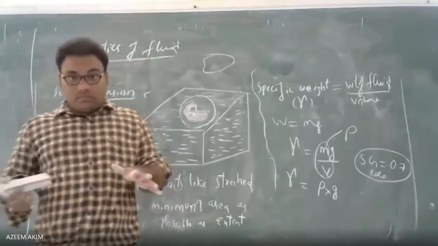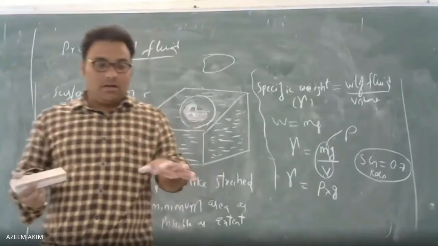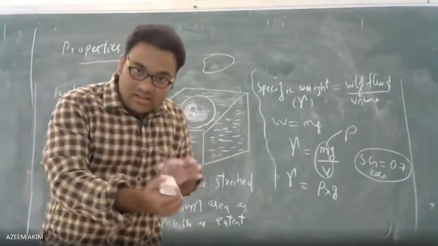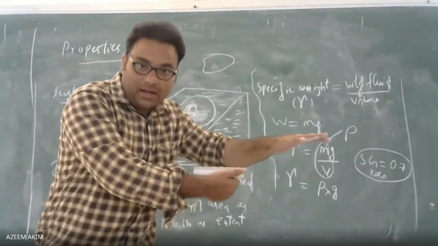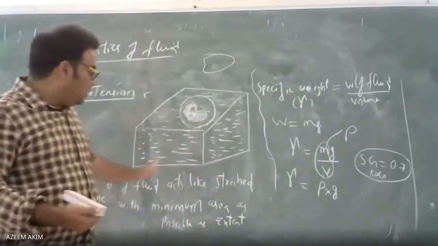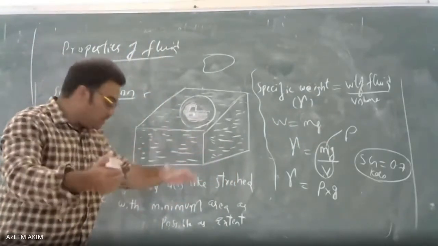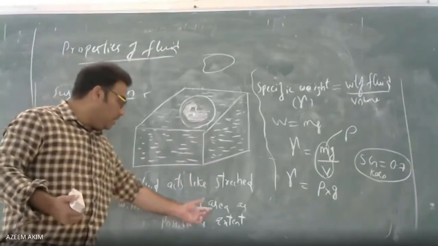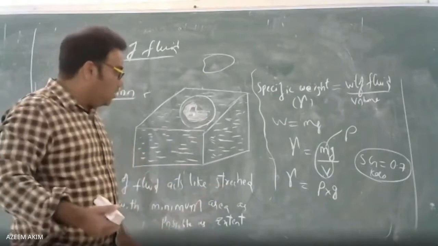Moreover, you can see surface tension in an example: small ants trying to move on the surface of the layer. That is because of surface tension only. So this is a simple property of the fluid. It acts like a structured membrane with the minimum area as far as possible. That is nothing but surface tension.